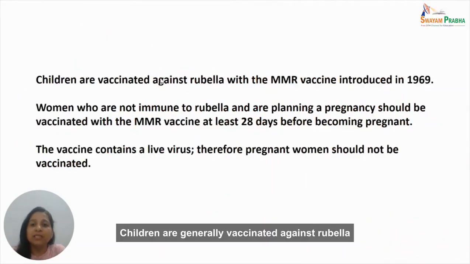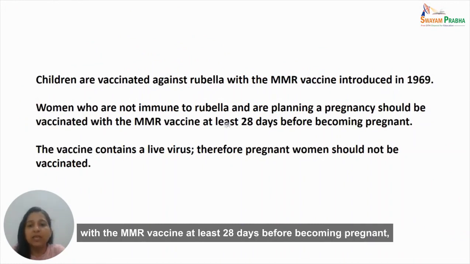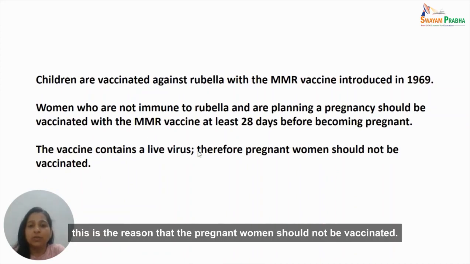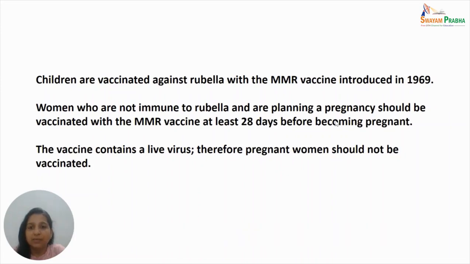Children are generally vaccinated against rubella with the MMR vaccine, which was introduced in 1969. Women who are not immune to rubella and are planning a pregnancy should again be vaccinated with the MMR vaccine at least 28 days before becoming pregnant because the vaccine contains a live virus. Also, this is the reason that a pregnant woman should not be vaccinated.